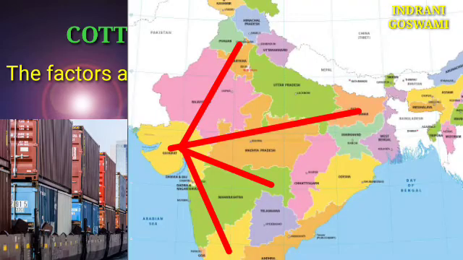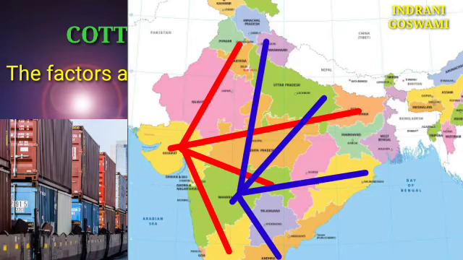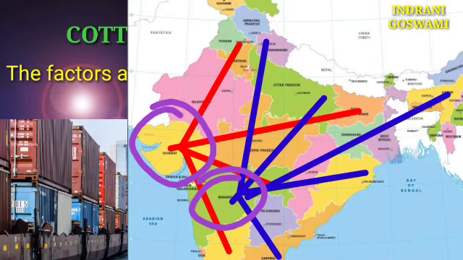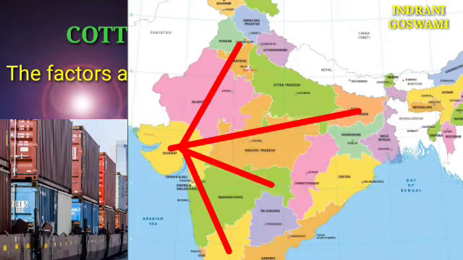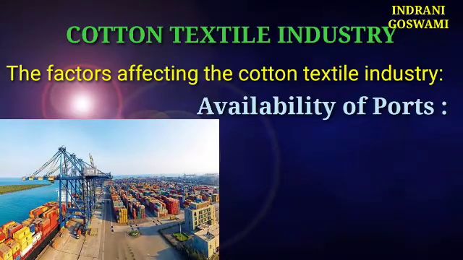So here, Mumbai and Ahmedabad are well connected through rail and road links with the cotton growing areas of Maharashtra and Gujarat. The cotton mills in Ahmedabad and Mumbai generally get their raw materials from the cotton growing areas located in Maharashtra and Gujarat. Now, there are some important factors, which are the port facilities.